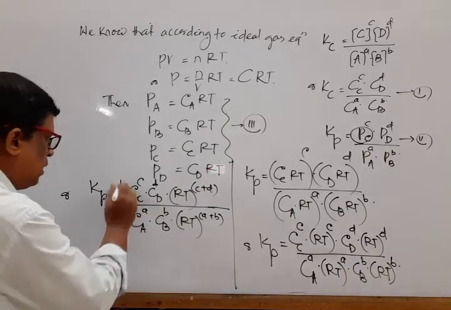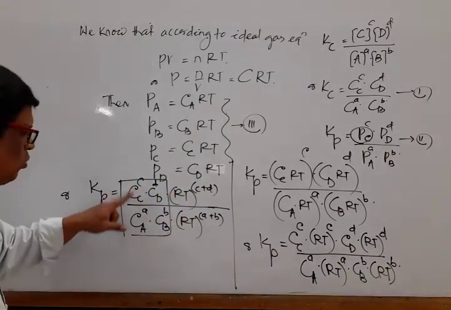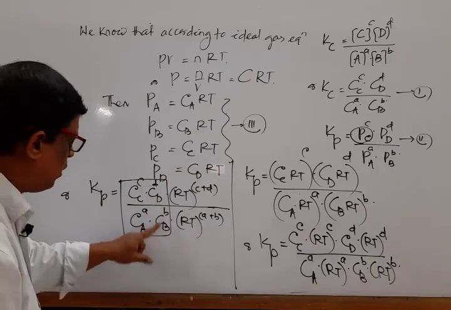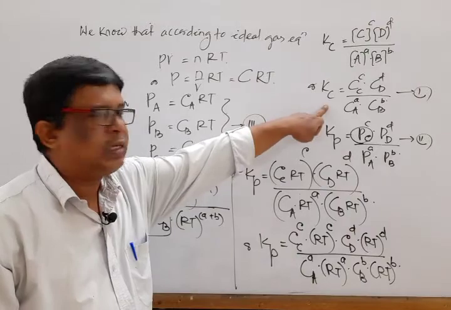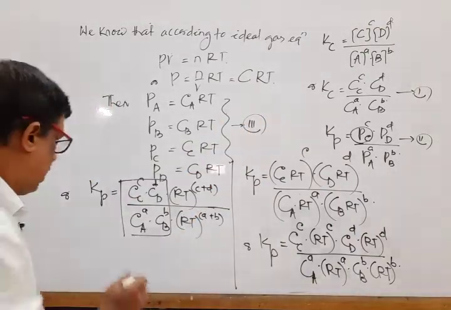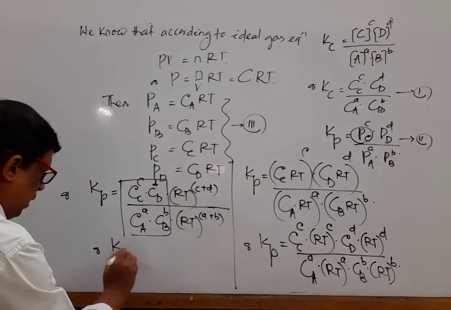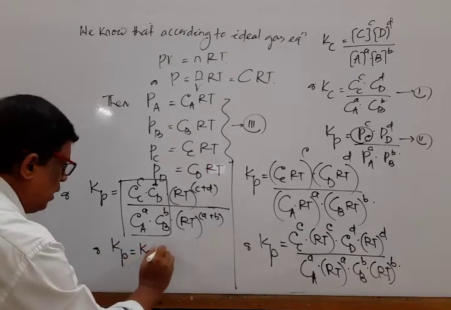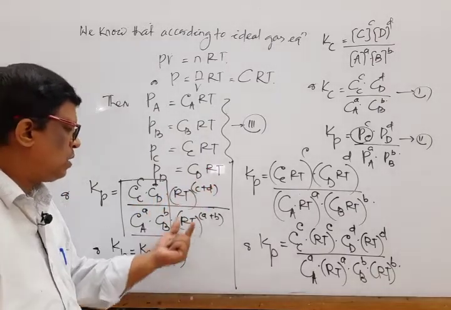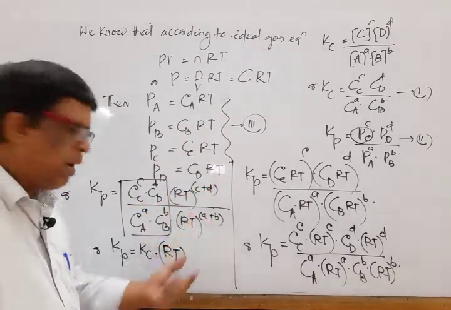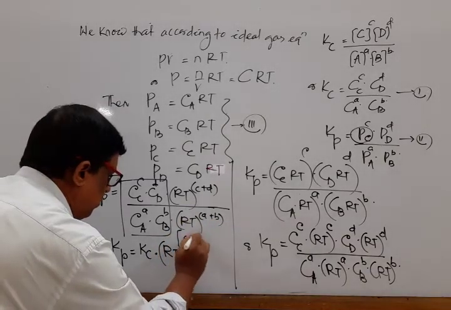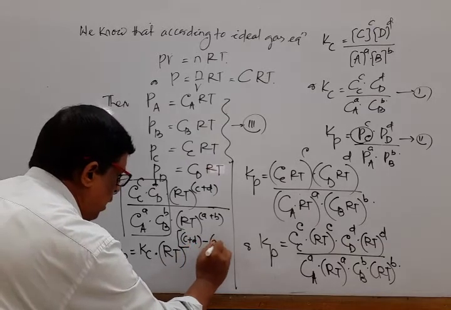Mark that. What is this term, Cc to the power c, Cd to the power d divided by Ca to the power a, Cb to the power b? It is known as Kc. So replacing this one by Kc we have Kp is equal to Kc into RT. Mark that. It is (RT) to the power c plus d, (RT) to the power a plus b. Combining we can write, that is c plus d divided by a plus b.